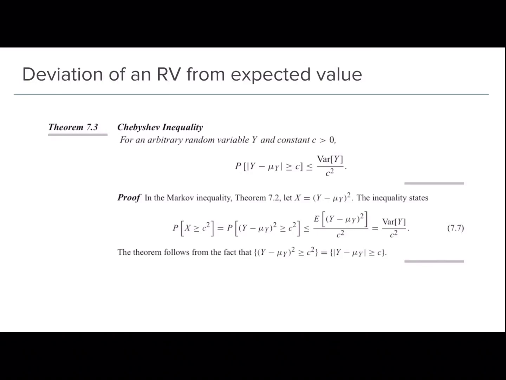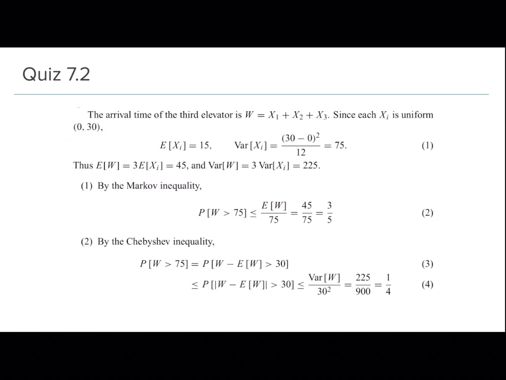So basically, let's convert it into the form of the left hand side for Chebyshev inequality. So the probability that W is greater than or equal to 75, subtracting E of W on both sides, we'll get the probability that W minus E of W is greater than or equal to 75 minus 45, which is equal to 30, right?